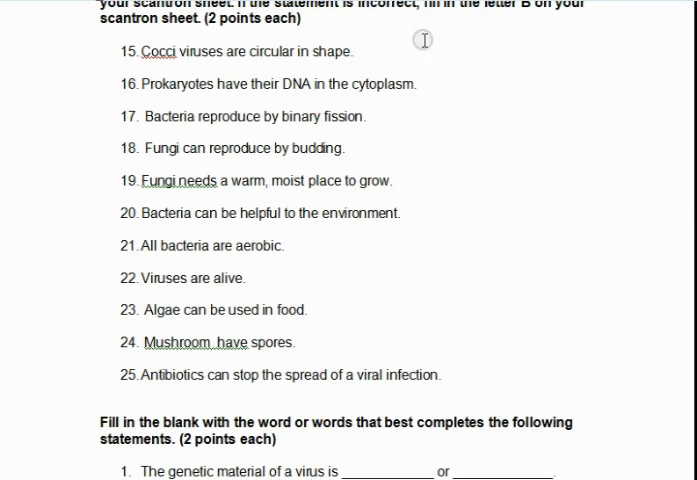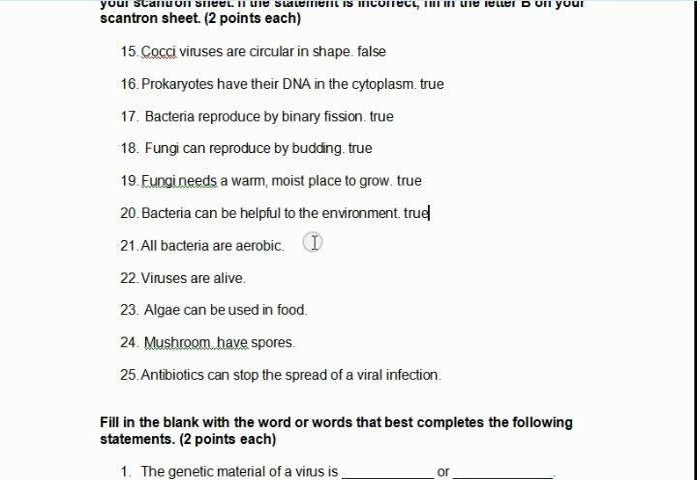True or false? Cocciviruses are circular in shape. That's for bacteria, not viruses. Prokaryotes have their DNA in the cytoplasm. That's true. Bacteria reproduce by binary fission. That's true. Fungi can reproduce by budding. That's true. Fungi need a warm, moist place to grow. True. Bacteria can be helpful to the environment.